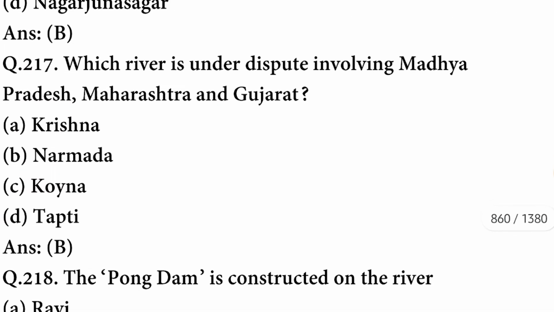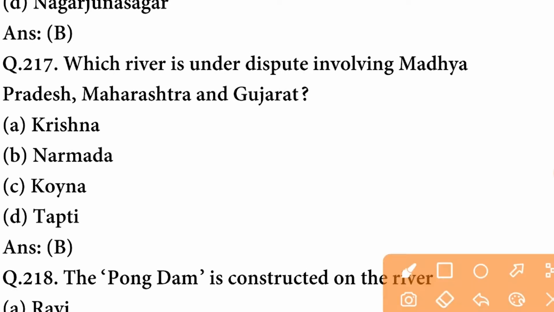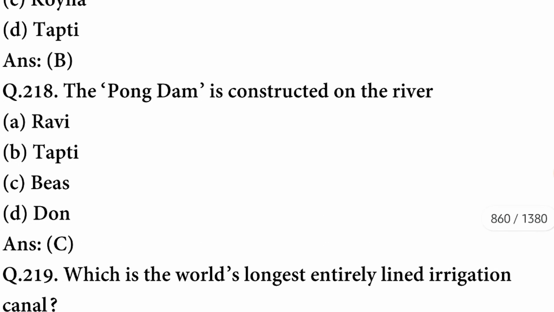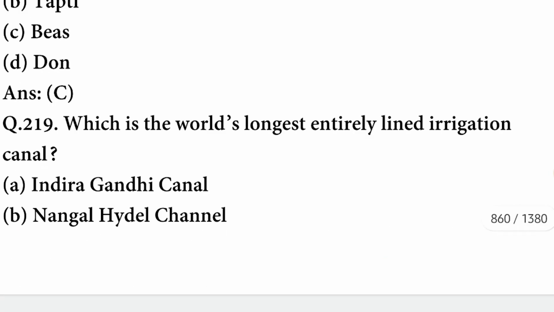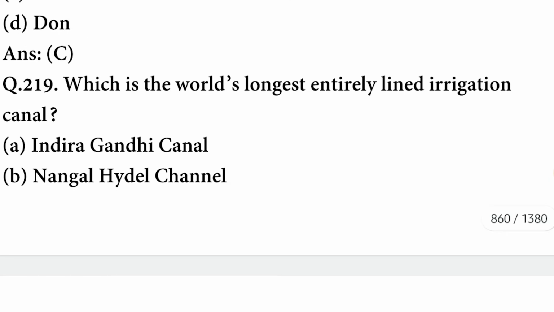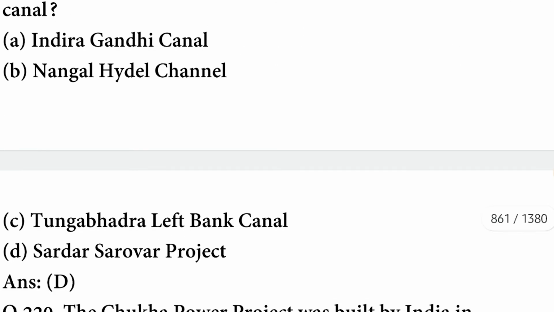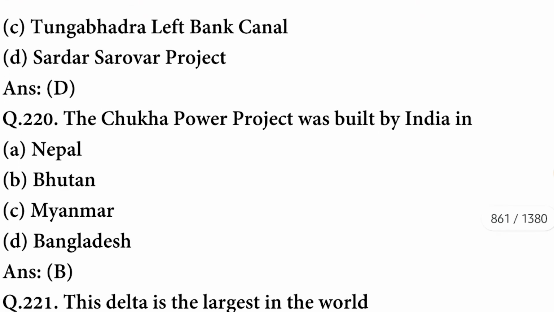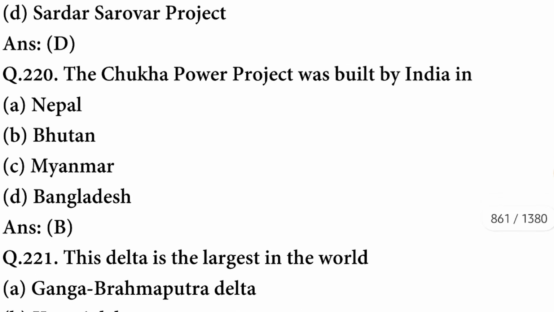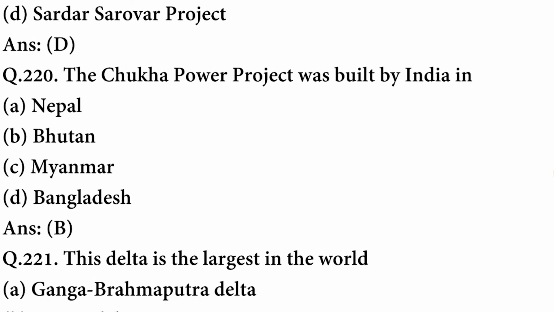B option is correct. Which river is under dispute involving Madhya Pradesh, Maharashtra and Gujarat? The river is Narmada. The Pong Dam is constructed on the river Beas. C option is correct. Which is the world's longest entirely lined irrigation canal? It is the Sardar Sarovar project. D option is correct. The Chukha power project was built by India in Bhutan.